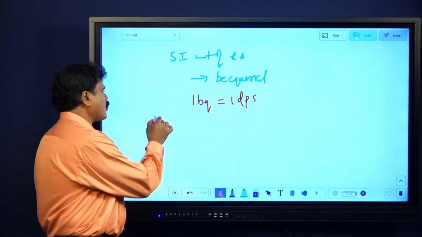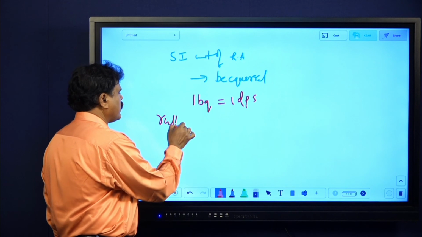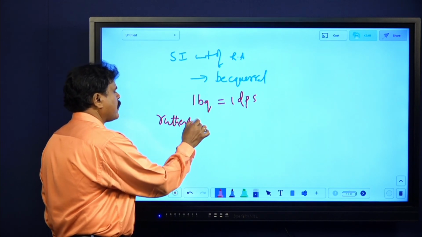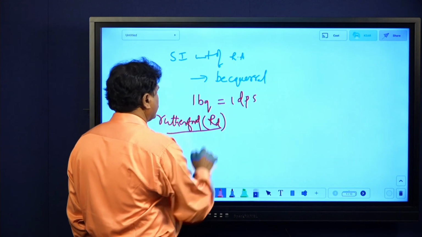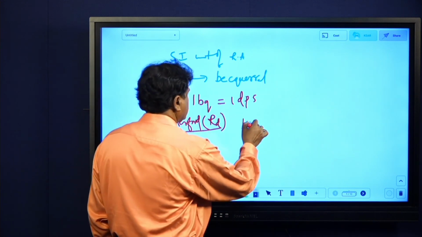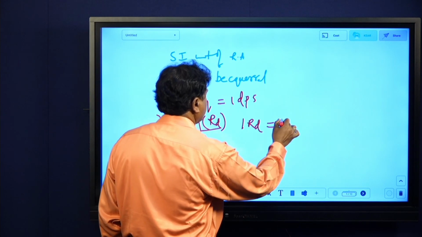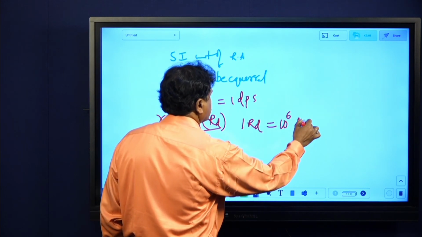And again you have the Rutherford, which is also one of the units of radioactivity. One Rutherford is 10 power 6 DPS, or 10 power 6 becquerel.